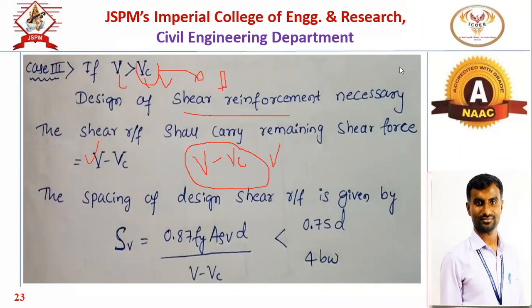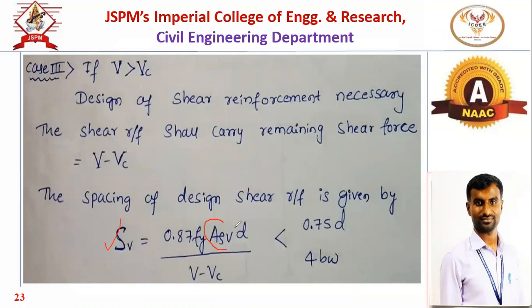Okay, this is the third case. In the third case, when V is greater than Vc, shear reinforcement is necessary for design. The spacing is given by the formula: Sv, the spacing of the shear reinforcement, is equal to 0.87 Fy Asv d divided by V minus Vc. Asv is the area of the shear reinforcement. Now this is the shear reinforcement that we have to design for. d is the effective depth.